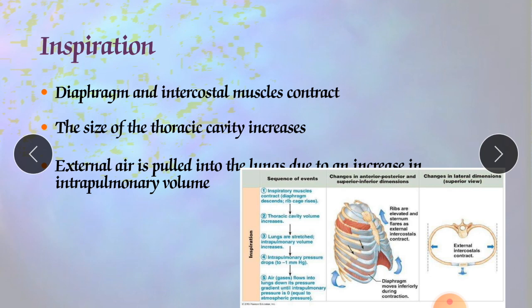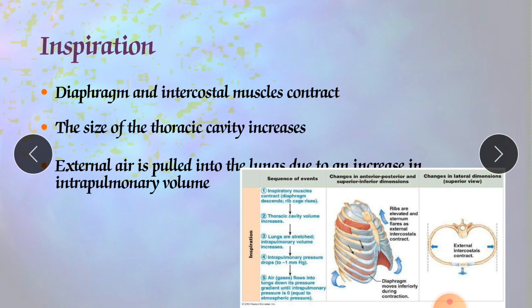Breathing in is called inhalation. After each exhalation, the air pressure inside the lung is equal to the air pressure outside in the atmosphere, which is 760 mmHg. It is also called 1 atmospheric pressure.